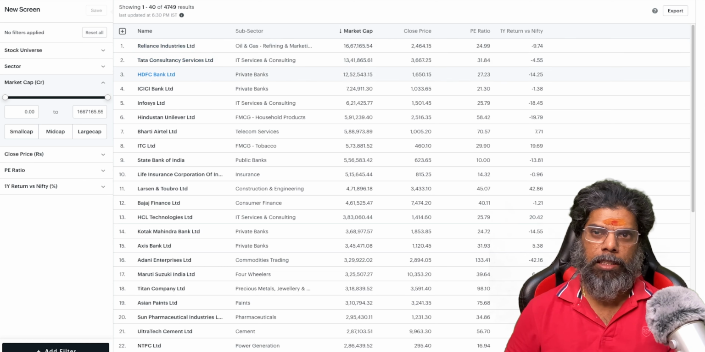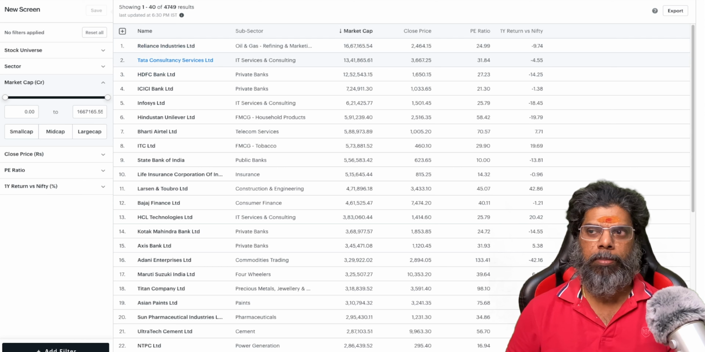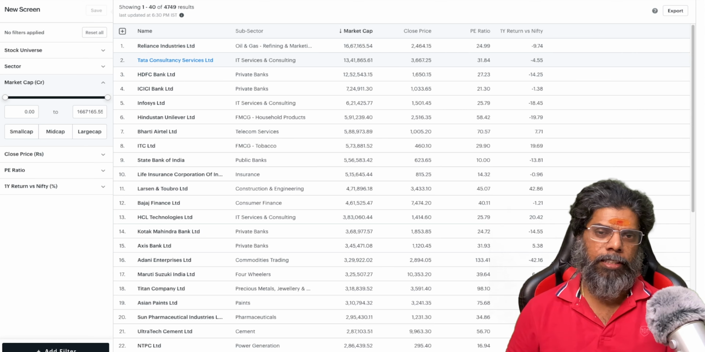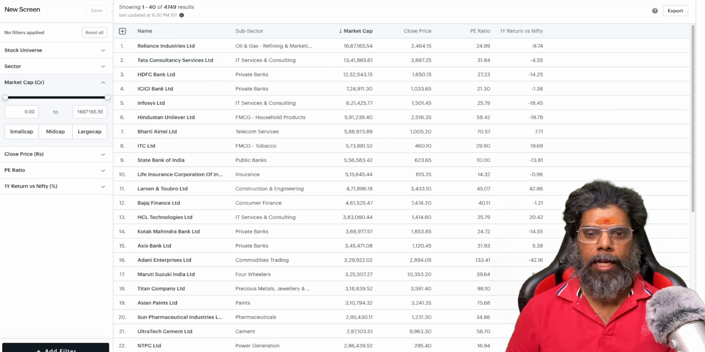Even TCS has underperformed. But if you ask whether I need to go and buy this one, it looks like an underperforming stock, right? But I feel it is still not as low as the others. We need to find really deep undervalued stocks. How to find that? So now add the next filters.